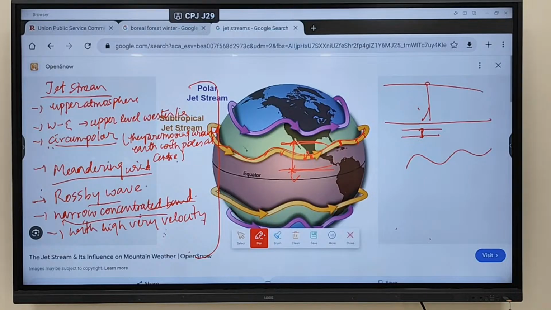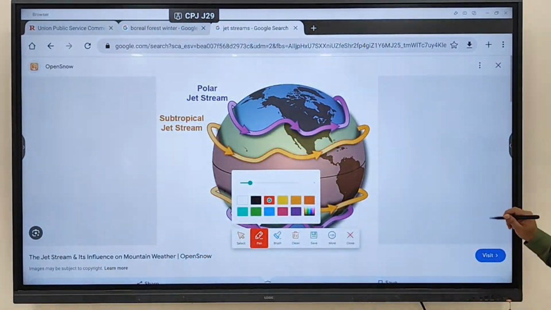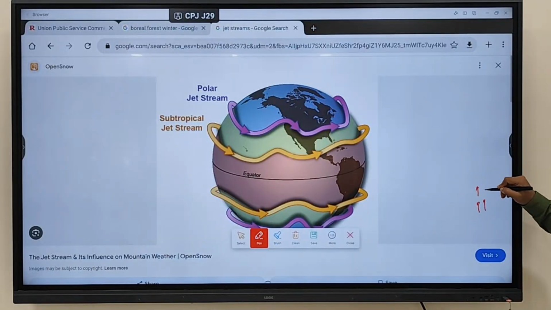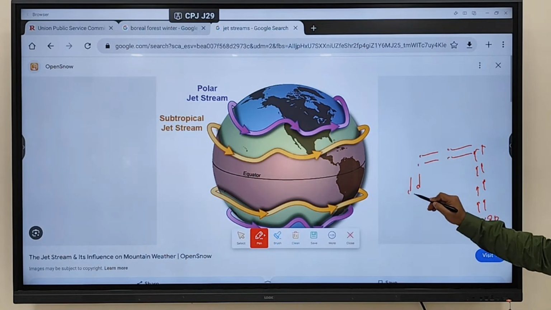Fine. Any doubt regarding this one? So now you know what we just discussed, where the winds are moving from and to. This is how the wind rises from the equatorial low pressure belt, then moves in this direction, and then comes down.